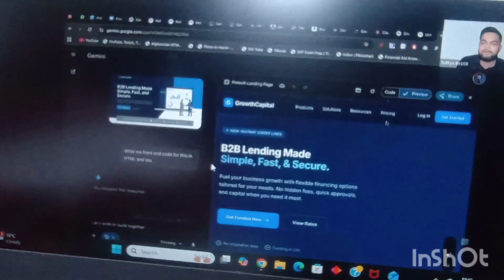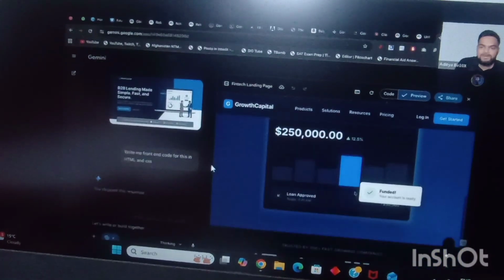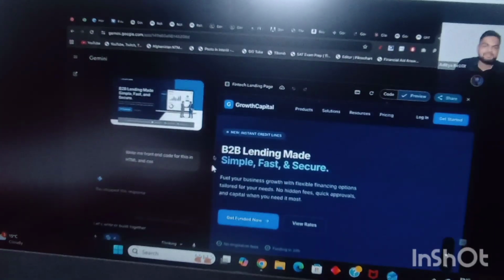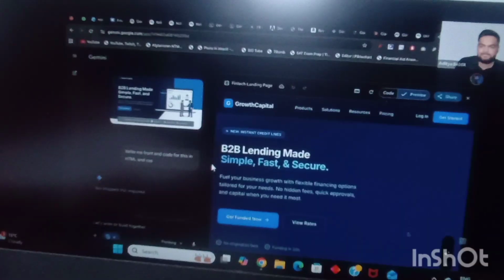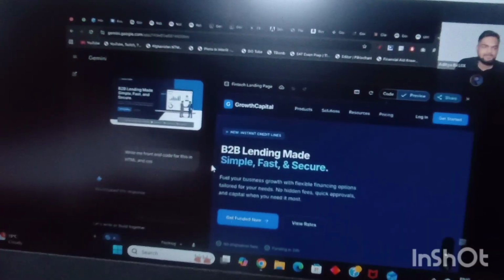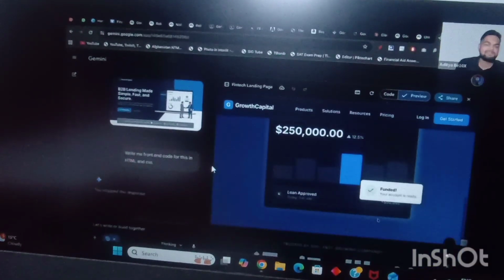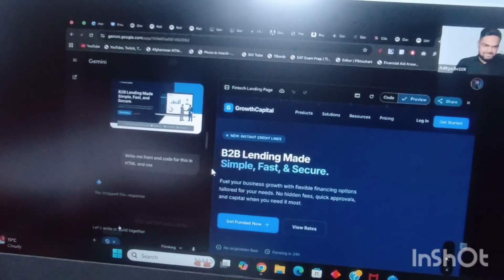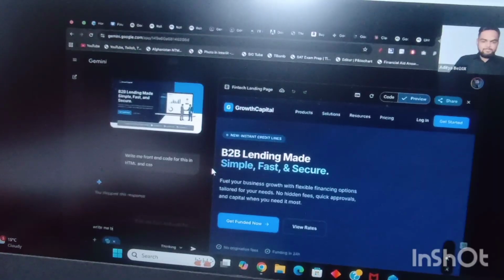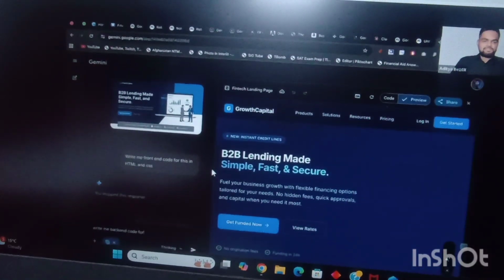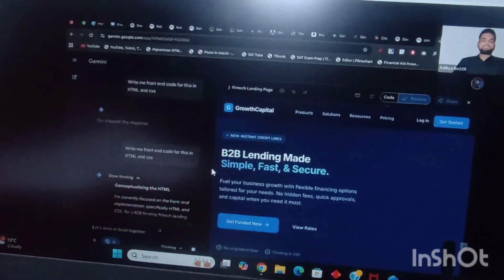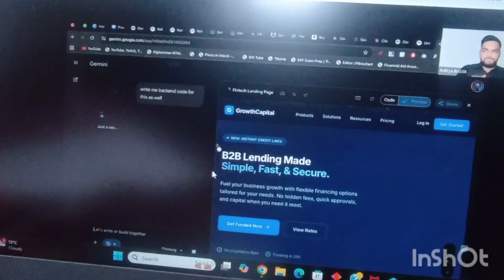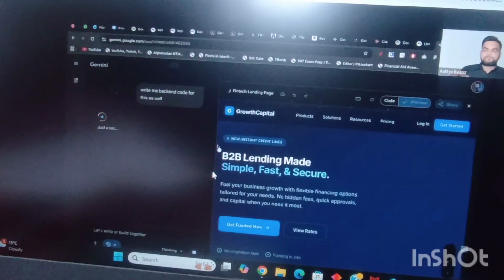Who is absolutely mind blown? Drop an AMB in the chat box, because we have created the entire front end of the website in just 10 seconds. Just 10 seconds, right? It has created the entire front end. Not only that, folks, I can create the backend for this as well, right? I just ask it to write me backend code for this as well. I can chat with this. I can tell it I don't like the design, this, that, and in just 20-30 minutes, I'll have a functioning website, functioning everything right in front of me, which I can host.